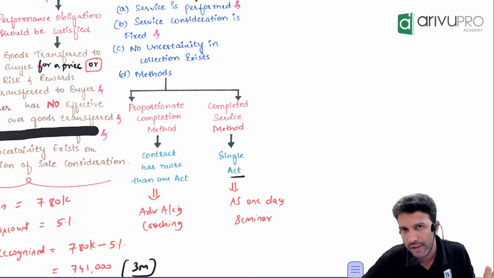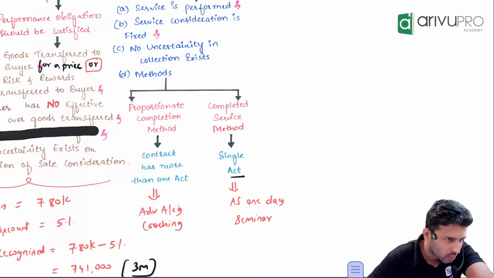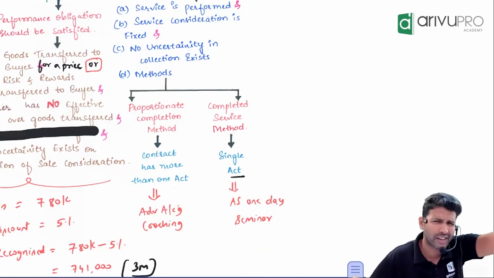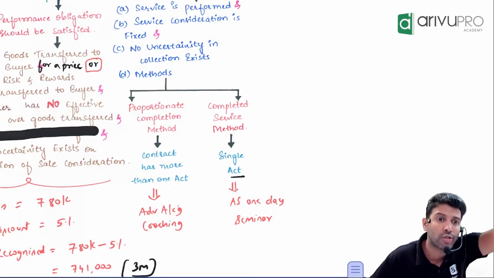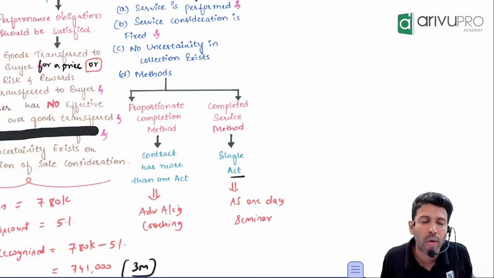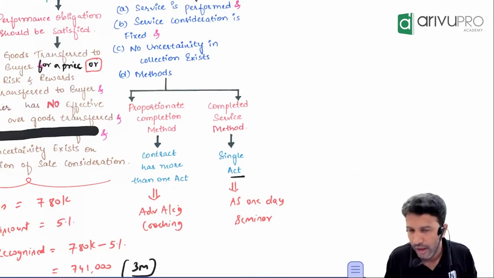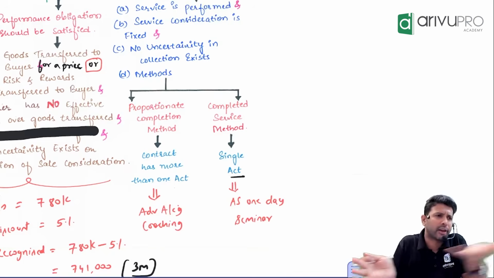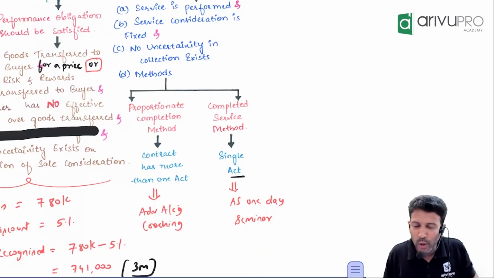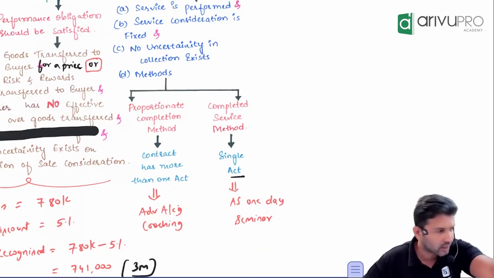Suppose I am teaching you the advanced accounting regular course. Forget about marathon. Let's assume that I am teaching you advanced accounting as a regular course. Roughly there are around 30 topics. Now, I completed accounting standard 14. Now, due to some reason, I had to get back to Bangalore and discontinue the teaching. Just an example, I'll not do it. Just saying, due to some personal emergency, I had to discontinue class and go back to Bangalore.